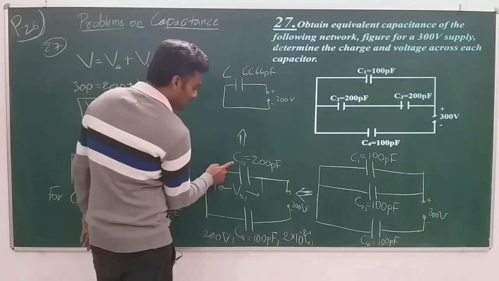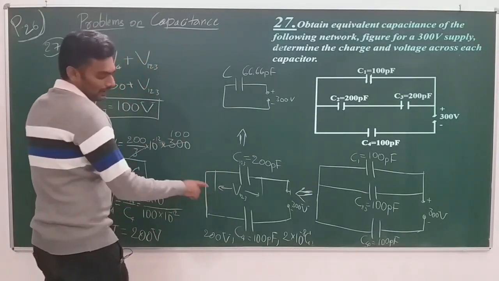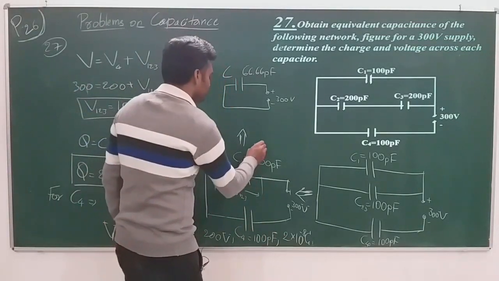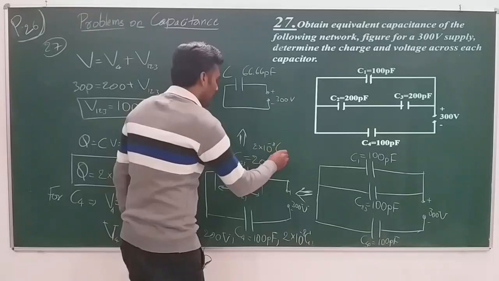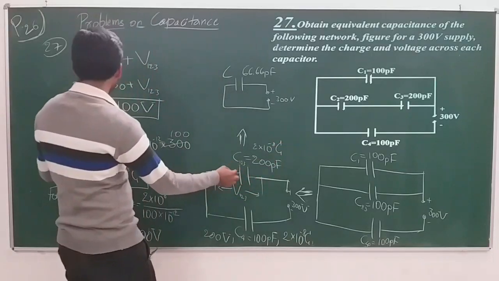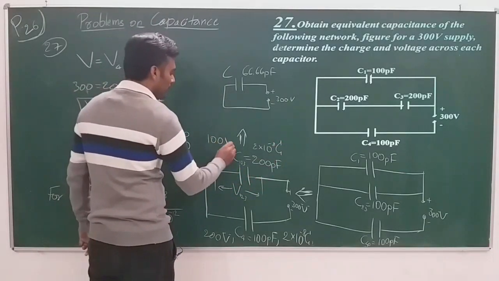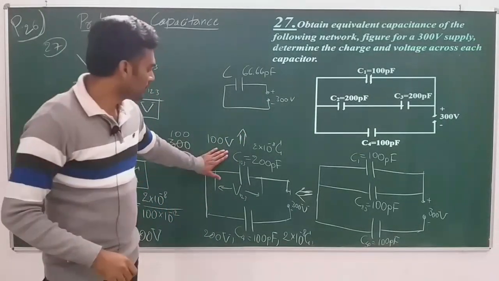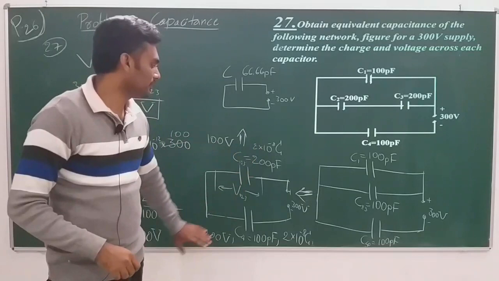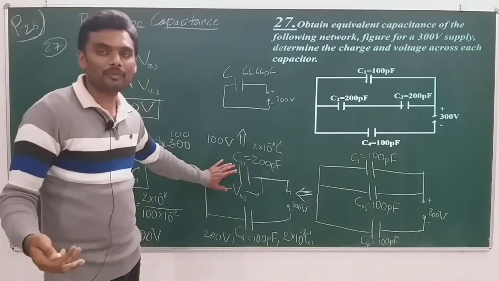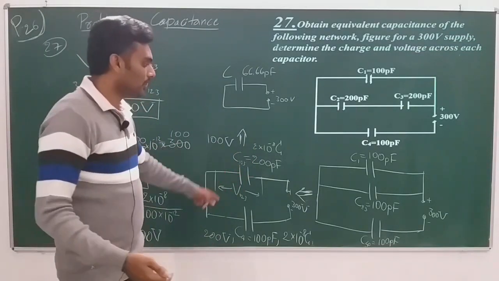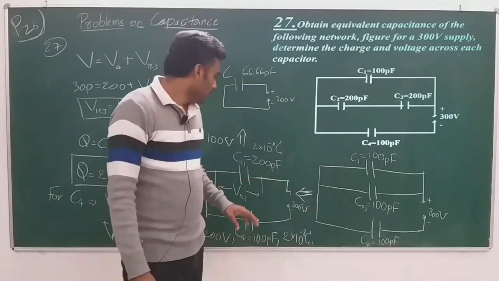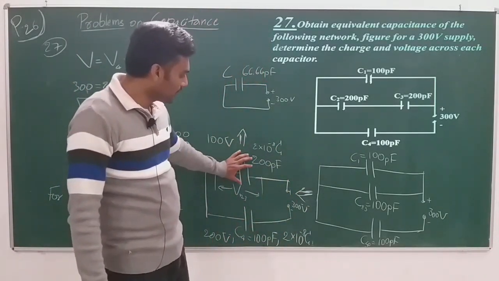So this C123 has the total charge of 2 into 10 to the power of minus 8 coulomb, and the voltage across this C123 is simply 100 volt. Now C123 has 100 volt and this much charge, but we are not concentrating on C123. We are concentrated on C1, C2, C3, C4 individually. So let us see what is C123.